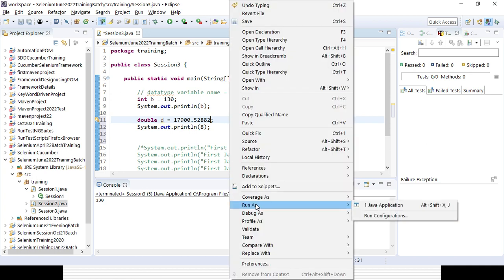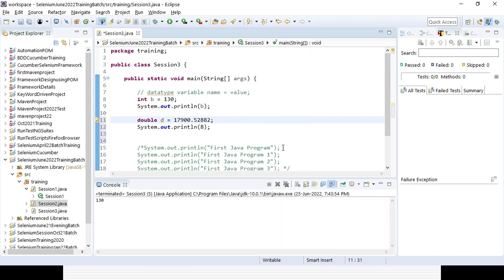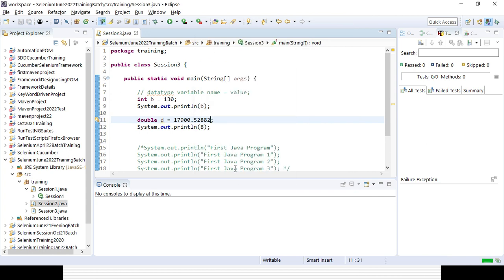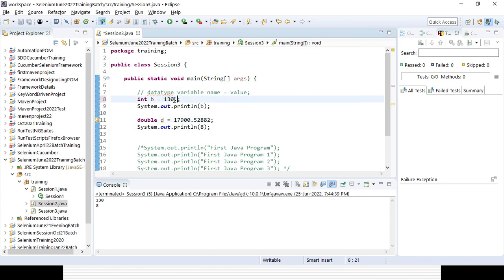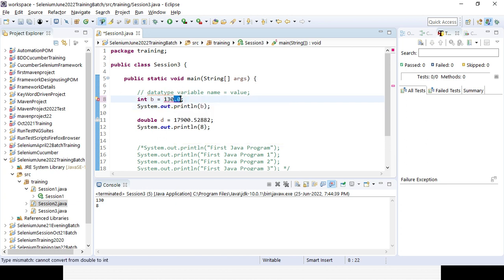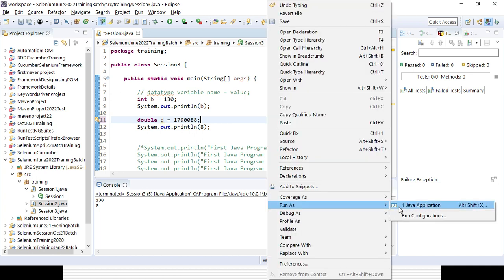But you cannot add something with a decimal in the integer. You cannot add some decimal. But a decimal point need not be there in the double. That's still fine. If you want to give a decimal value in the integer, will it work? Here 130.0 and 130 are logically the same, but still it will not work, because the integer should not have any kind of decimal point. But for the double, if you remove the decimal part, it will still work. It does not have any problem.